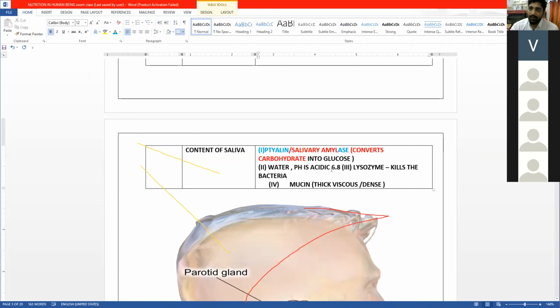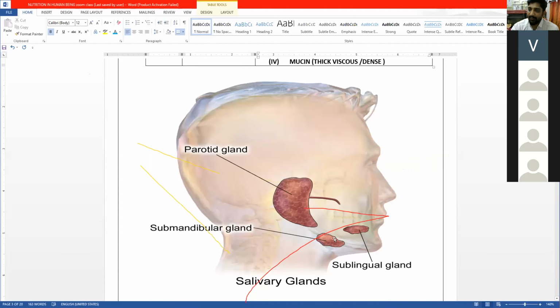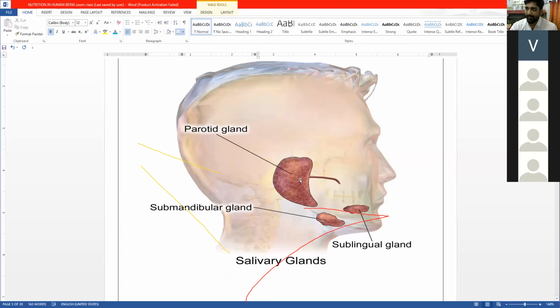Now coming to the next part, there are three types of salivary gland present in our buccal cavity. One is in front of the ears, which we call the parotid. Next is present at the jaw angle, exactly at the point where I'm pinpointing now, the submandibular gland, and then below the tongue.